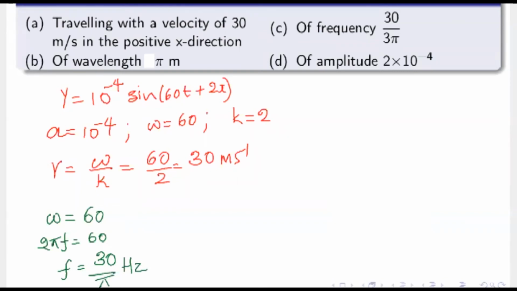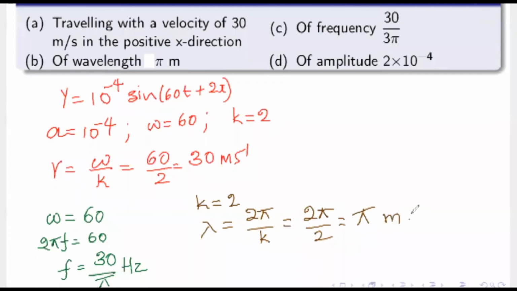Frequency f equals 30 by pi hertz. The last option is calculating wavelength. So making use of propagation constant k, we can calculate lambda. Lambda equals 2 pi by k, as k is 2 pi by lambda. So I can write 2 pi by 2. So its wavelength is pi meters.